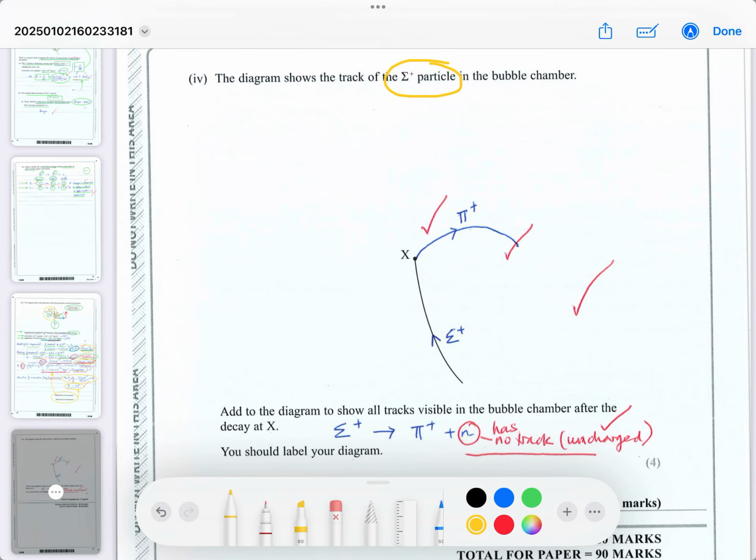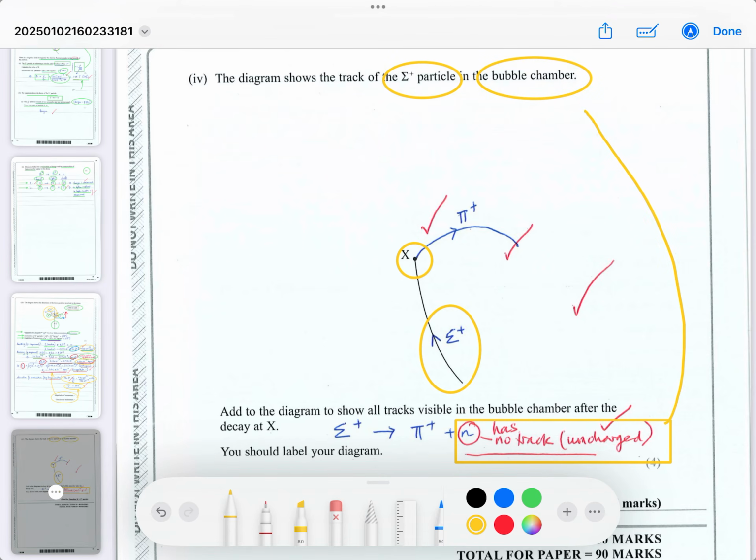So initially, this is the direction which we looked at the beginning, and then at x it decays, and you'll notice that I haven't drawn the neutron in there because the neutron has no track since it's an uncharged particle and therefore does not ionize and create bubbles in the bubble chamber. Okay? So uncharged means no tracks in the bubble chamber.